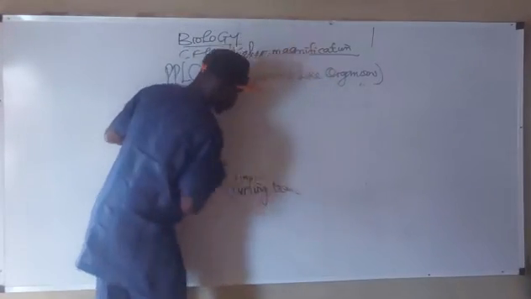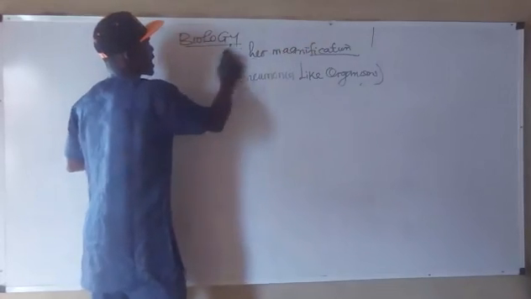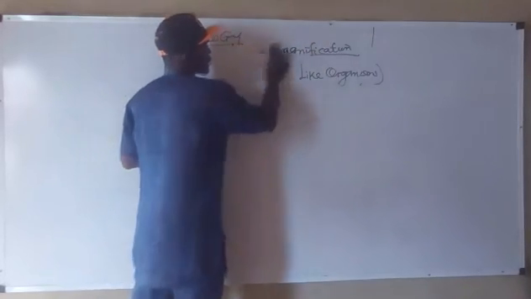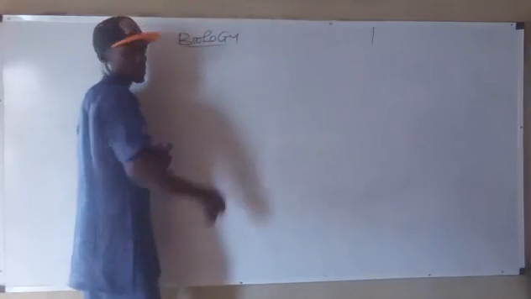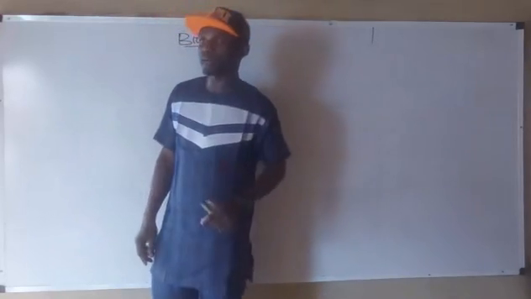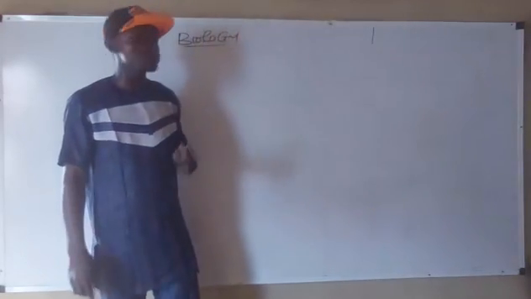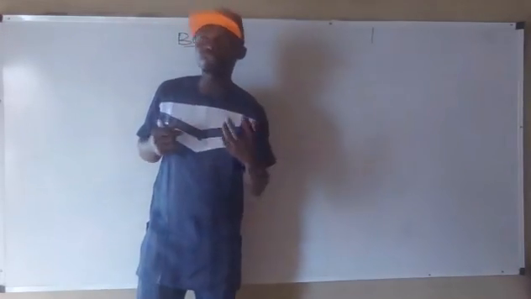Now, we said that the cells are the basic and structural unit of life. They are the building blocks of all living things on Earth. Just as the atoms are the building blocks of matter, or of an element, so do we say that the cells are the building blocks of living organisms.